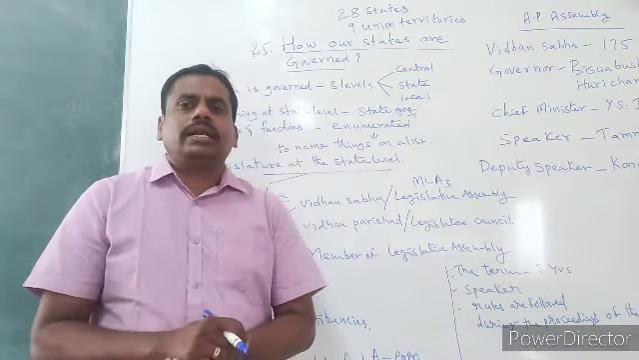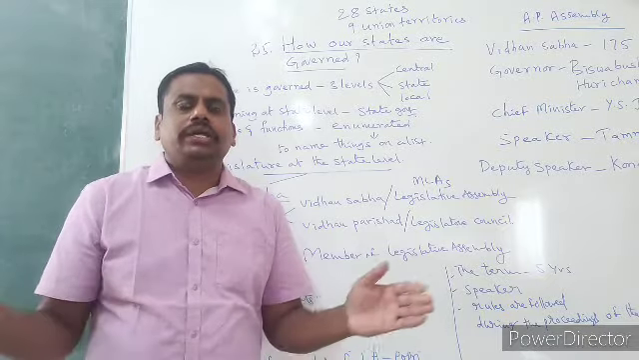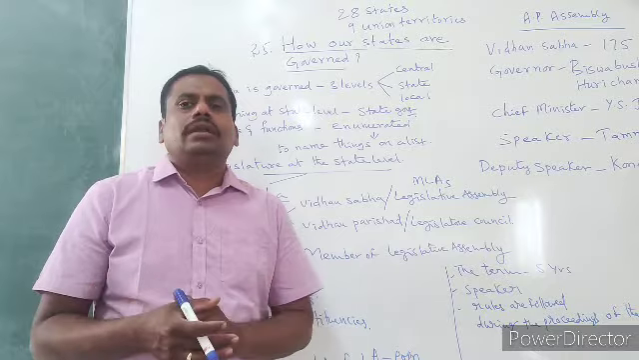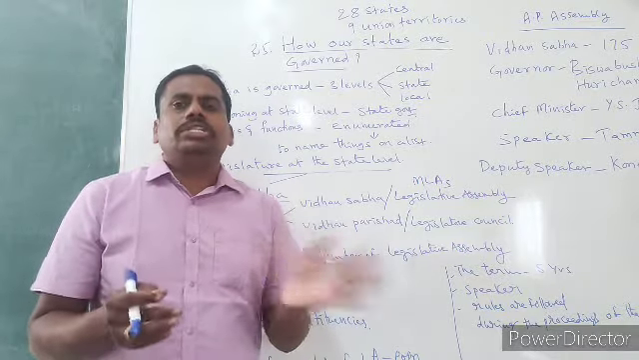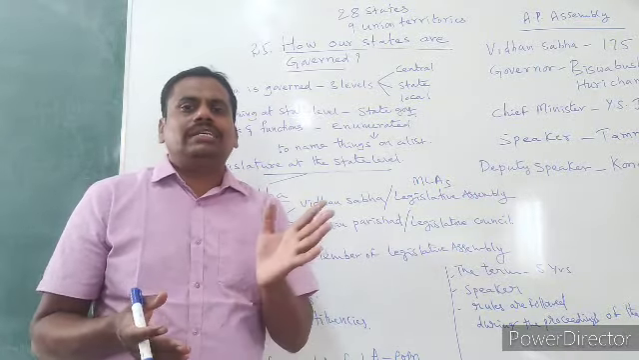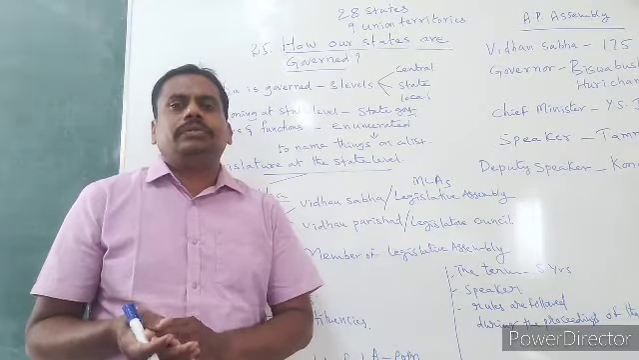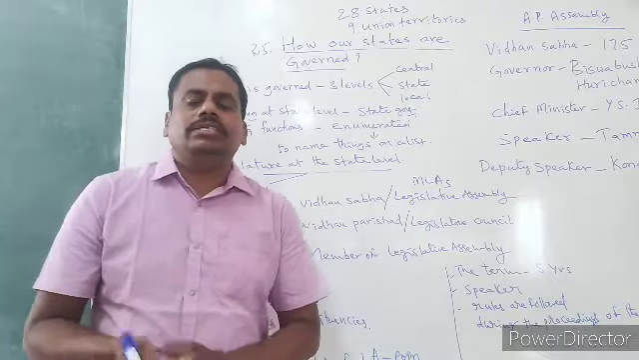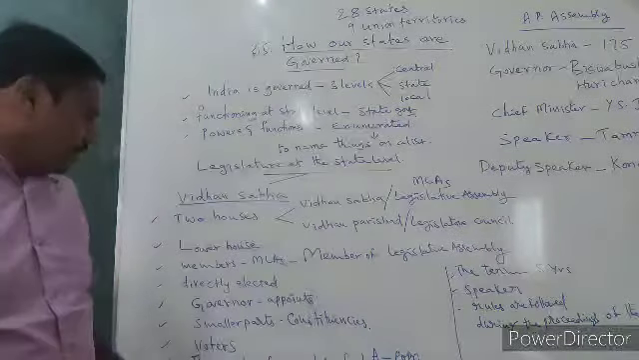So in order to conduct elections, the entire state is divided into many territorial units. Those territorial units are called constituencies. From each constituency, the voters will send one representative to the Legislative Assembly. He is called MLA, that is Member of Legislative Assembly.